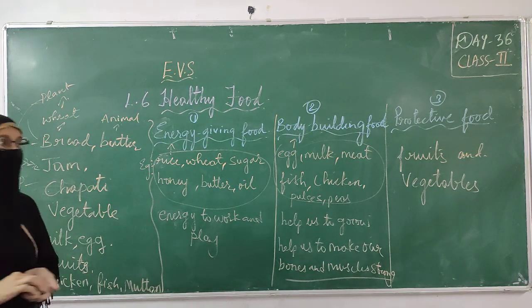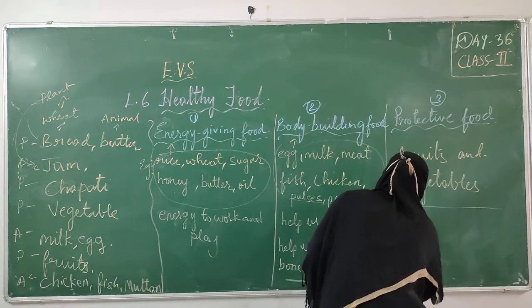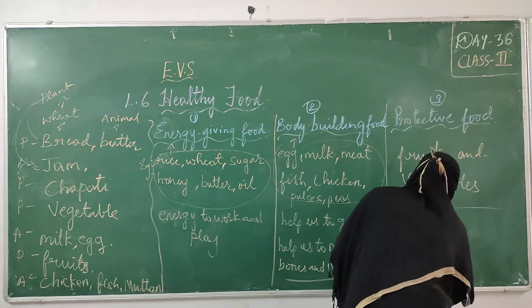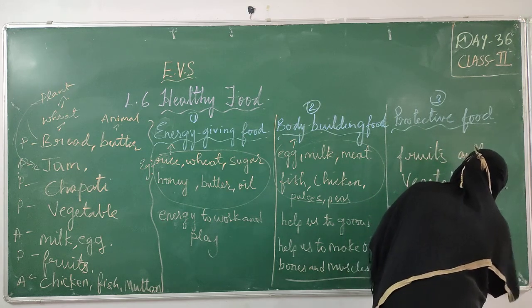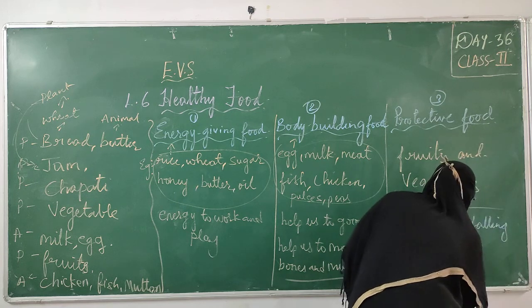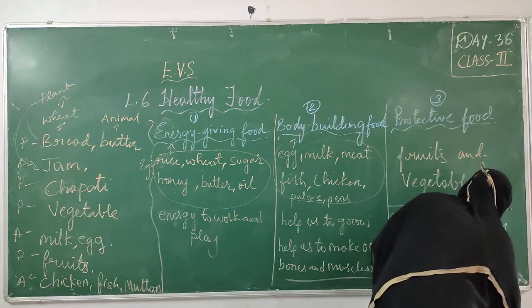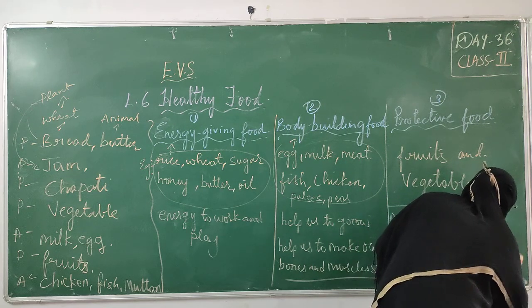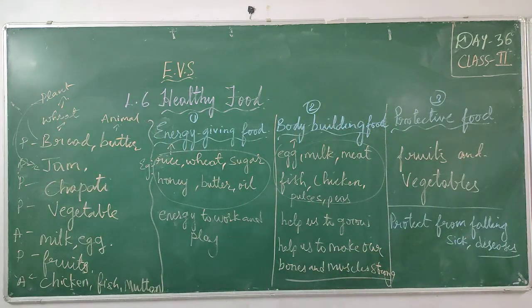It protects your body from falling sick, or you can say protects from diseases. So food items, especially fruits and vegetables, protect us from falling sick. That is why they are called protective food.